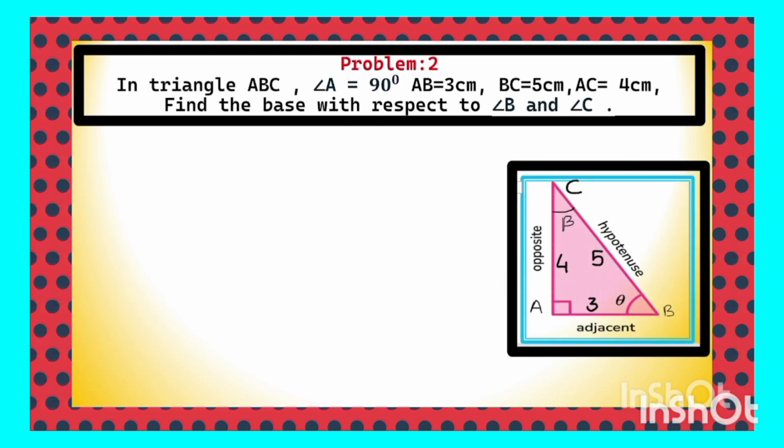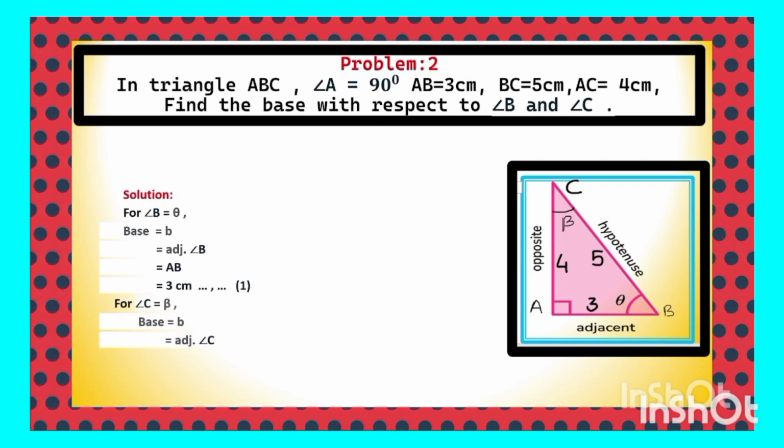So for the acute angle B, look here, the base is equal to the adjacent side to the acute angle B, which is AB, which is 3 cm. Similarly, for the other acute angle C, which is equal to beta, the base is equal to the adjacent side, which is AC, whose value is 4 cm. This is how you have to recognize the base of the right angle triangle with respect to the acute angle, which is known as the reference angle.